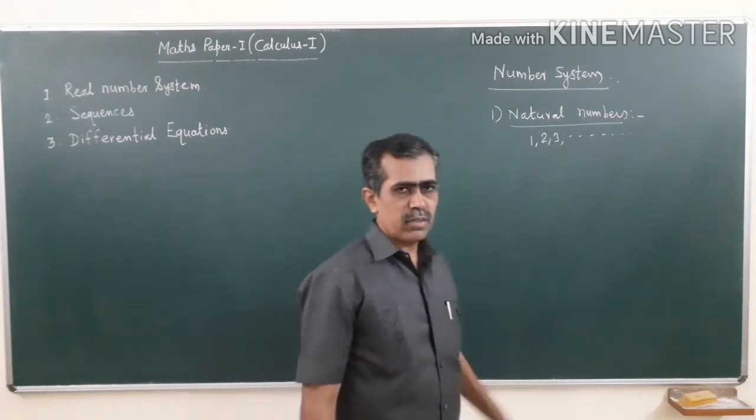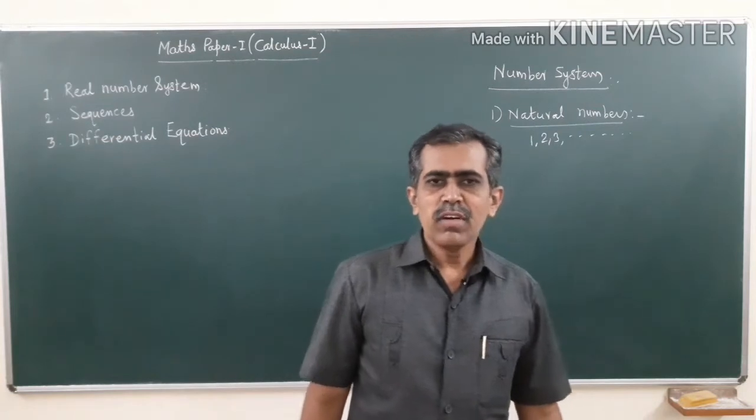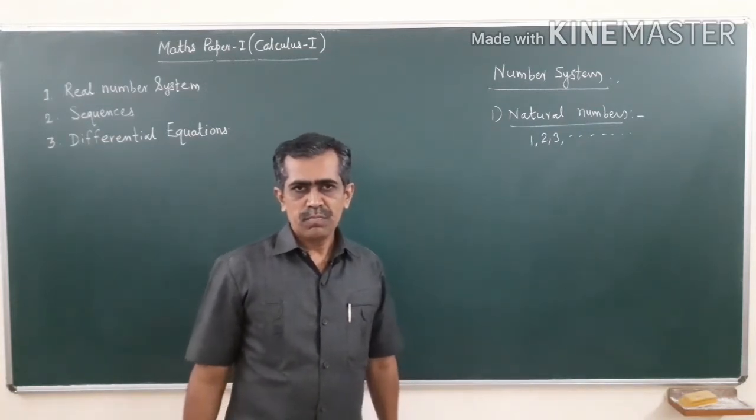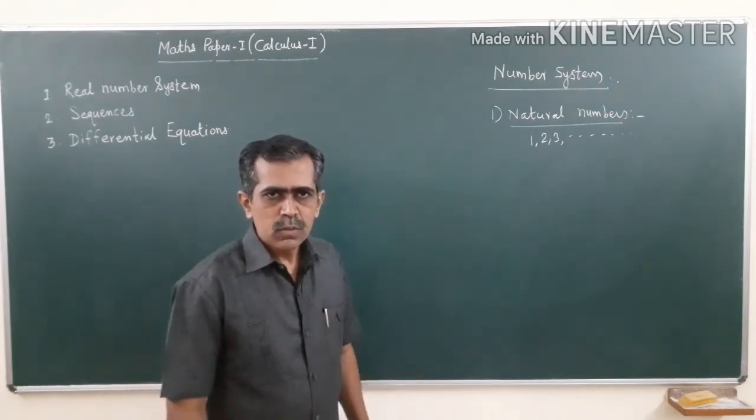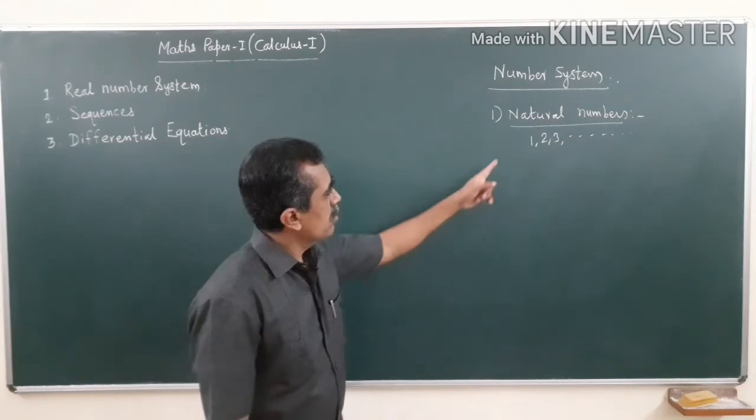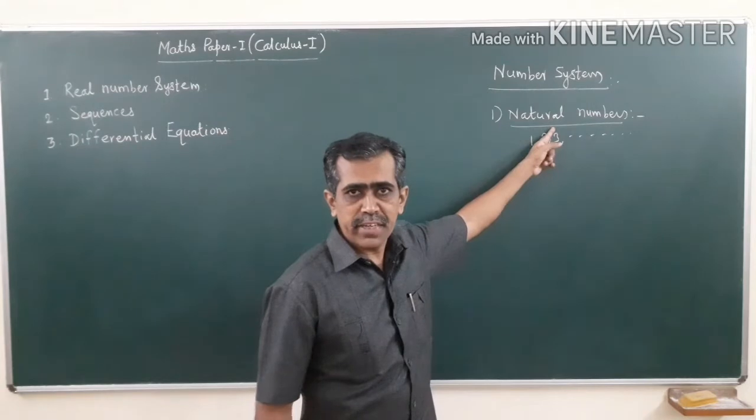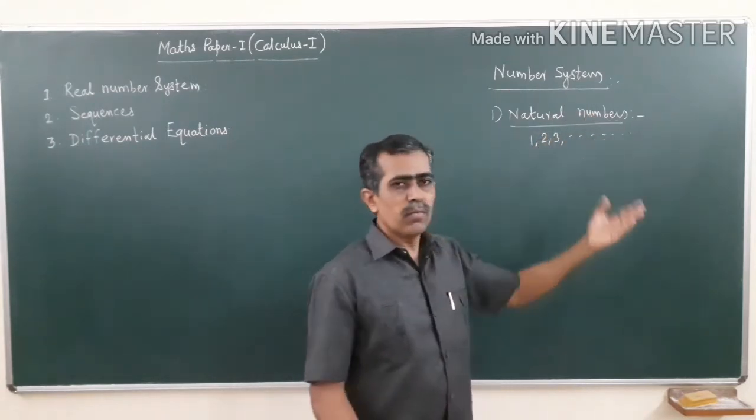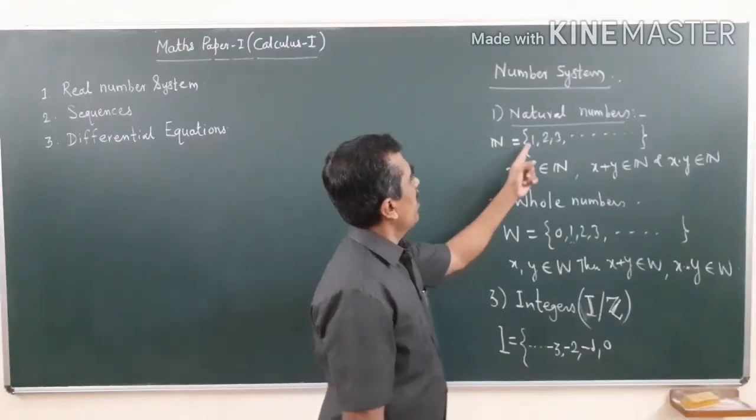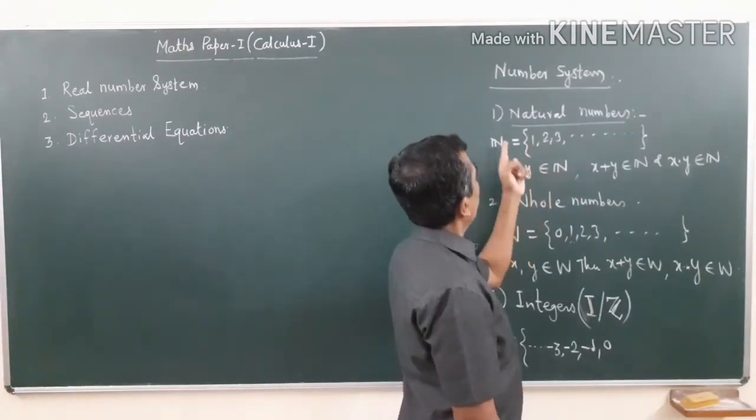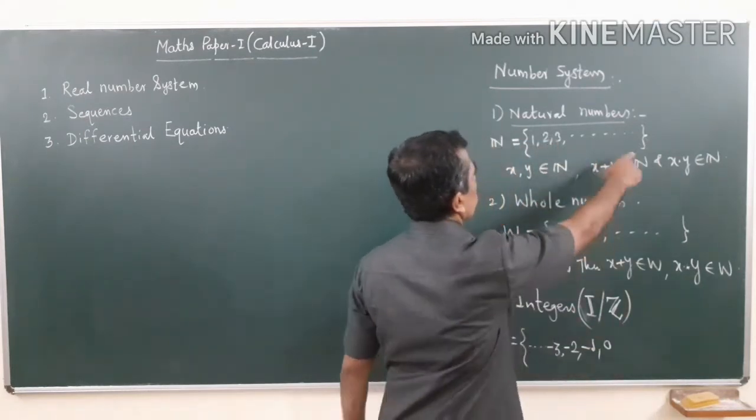Now, why the name natural numbers? These are the numbers which are used to count the objects which exist in nature. Whatever exists in nature, the numbers used to count such objects are called natural numbers. The set of natural numbers is denoted by N, and it is the collection of numbers 1, 2, 3 and so on and so on.